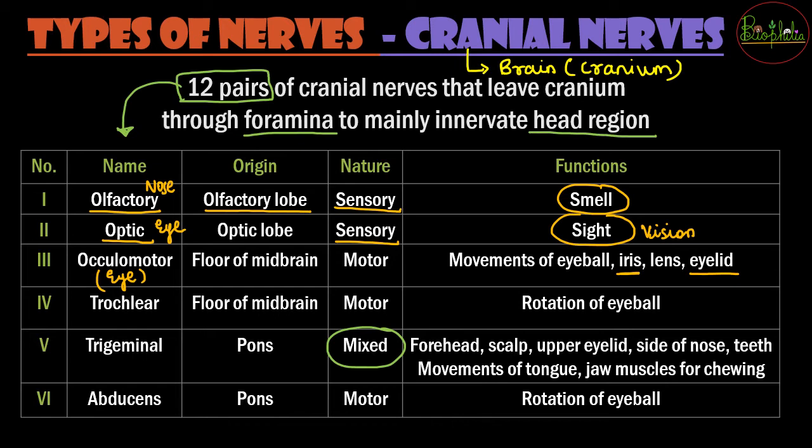The fourth nerve is the trochlear nerve, which is coming from the floor of the midbrain. Again, it is a motor nerve and it is going to be responsible for the rotation of the eyeball. So जैसे योगा करते टाइम आपको बोला जाता है आंखों को 360 डिग्री गोल गोल घुमाओ. So that eyeball movement is because of the fourth cranial nerve, that is trochlear nerve.